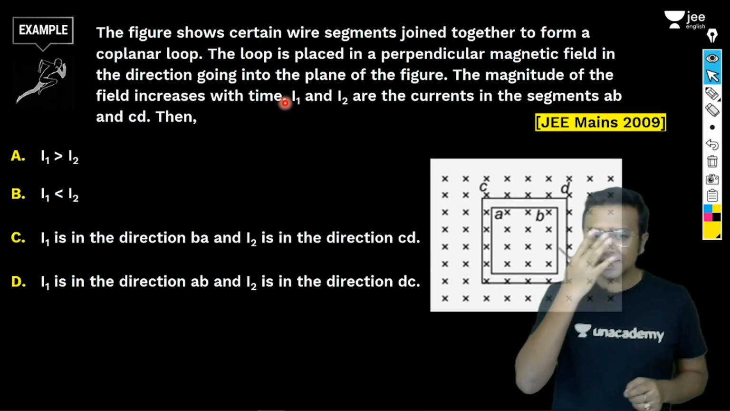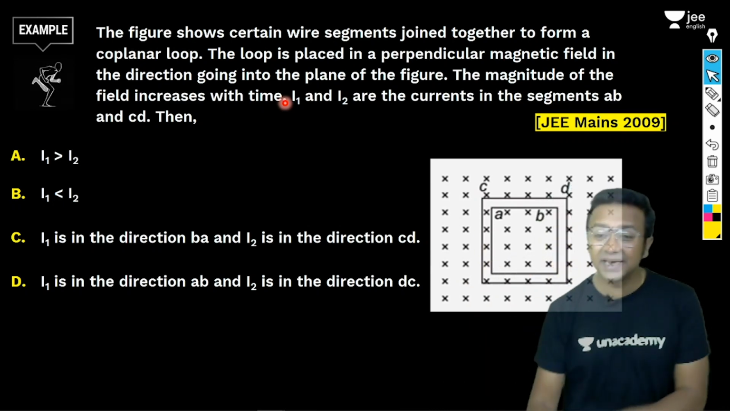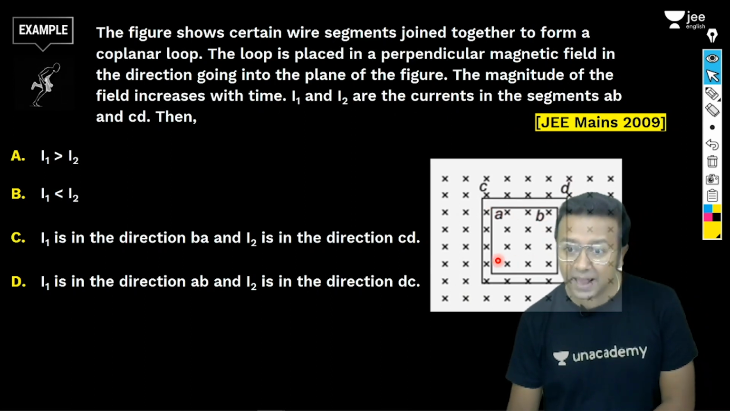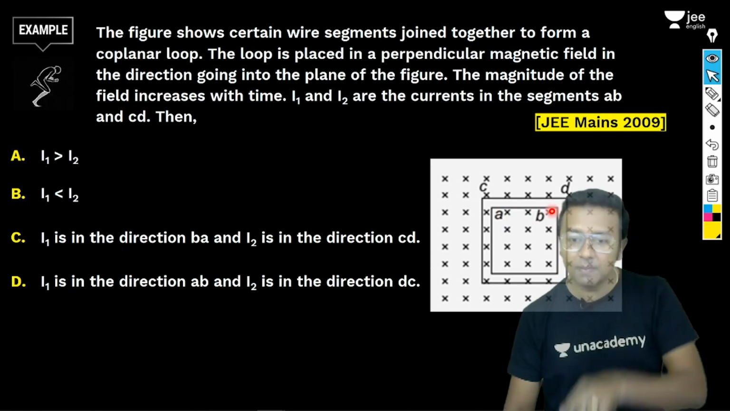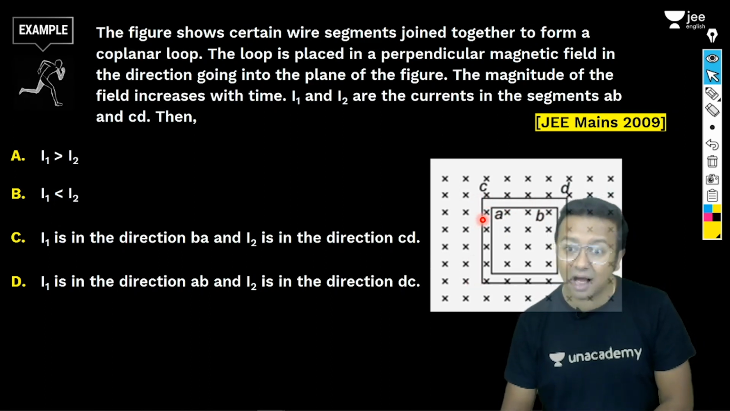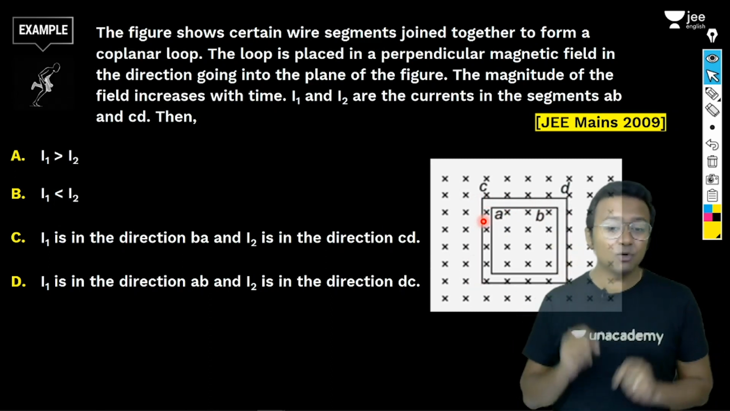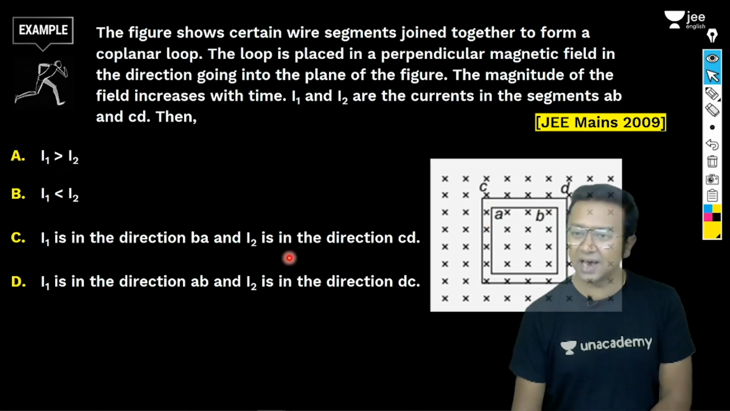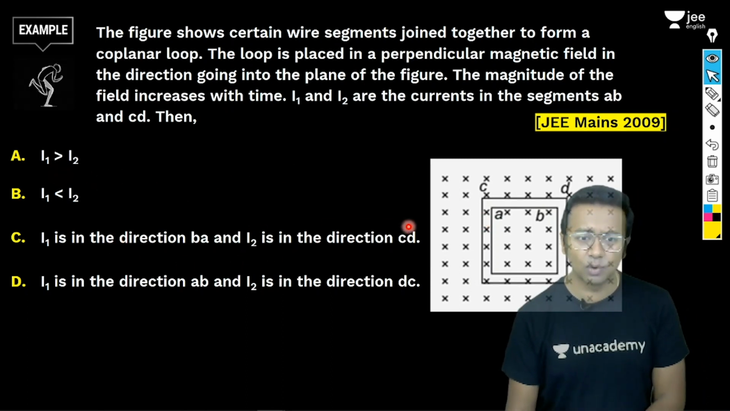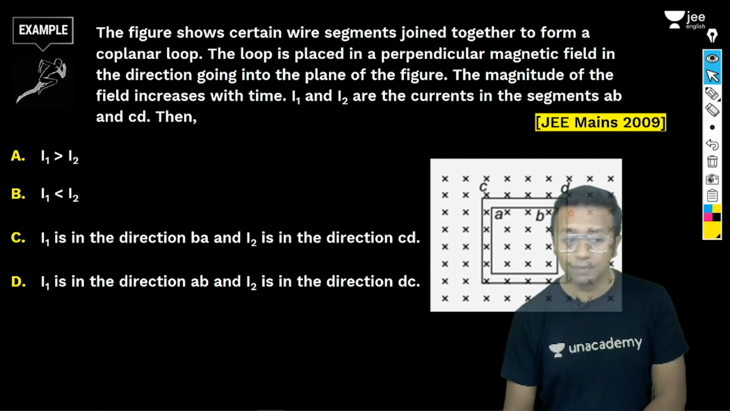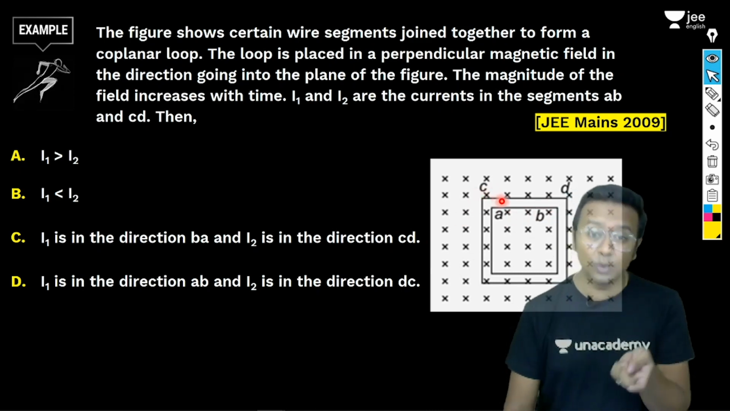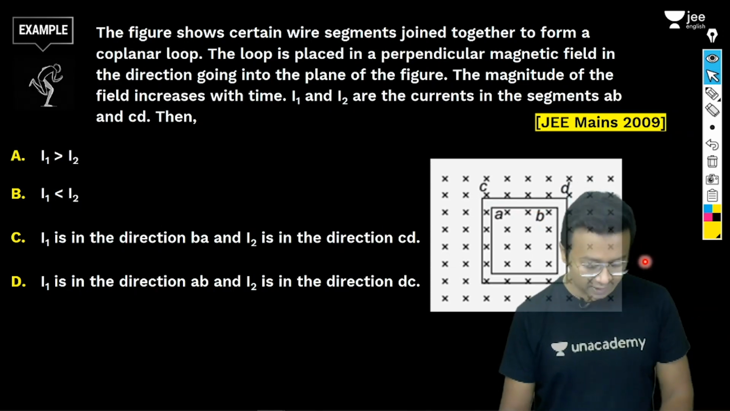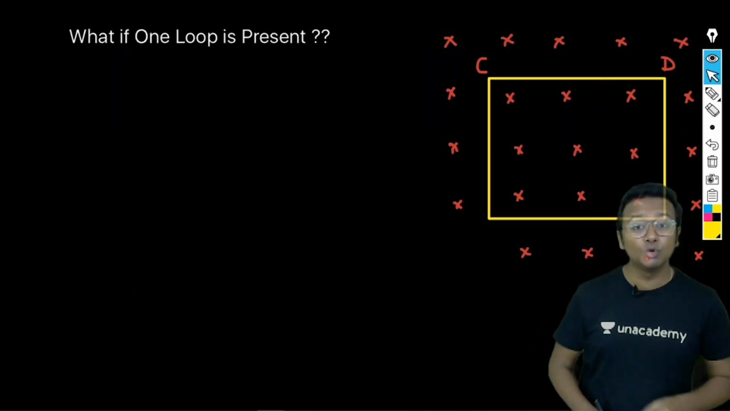Now they are saying that we have two loops, loop CD and loop AB. I1 is flowing in AB, the inner loop, and I2 is flowing in the outer loop, CD. We need to find among these options whether I1 is greater or less, whether I1 goes from A to B or from B to A, and whether I2 goes from C to D or D to A. So let's look at the solution.